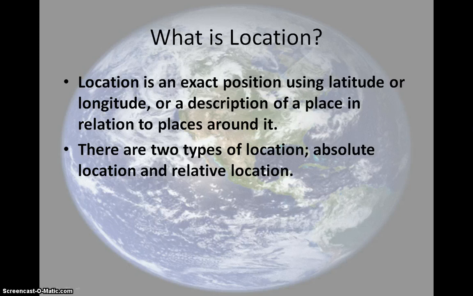The first theme is location. Now, location is an exact position using latitude or longitude or a description of a place in relation to other places around it. All right. Now that may not make much sense, but hopefully when I get into it, it'll make more sense. All right. There are two types of location. There's absolute location and relative location. Now let's take a look at both of those so we can get a better idea of location.